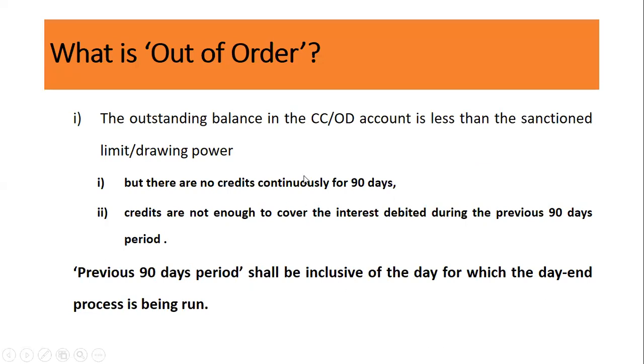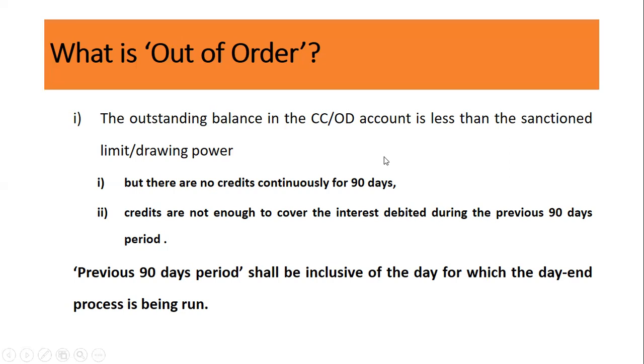Suppose a person is sanctioned a limit of rupees 1 lakh, but he has withdrawn only up to 90,000. Though the drawing is less than the sanctioned amount, there is no credit continuously for 90 days. Monthly interest is charged, so three months of interest has accumulated, and if credits are not enough to cover the interest debited during the previous 3 months, then it becomes out of order.